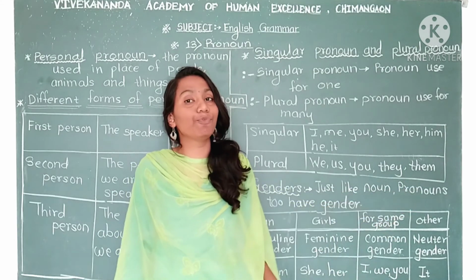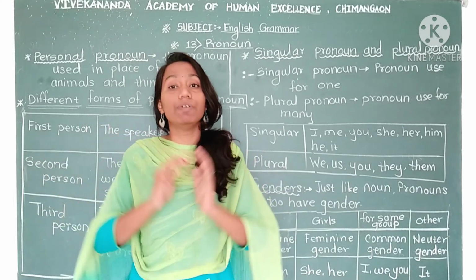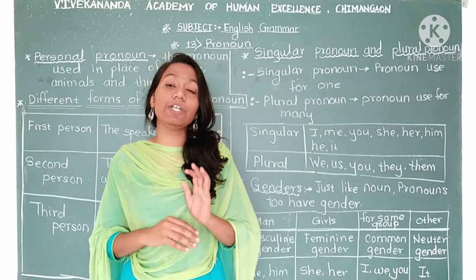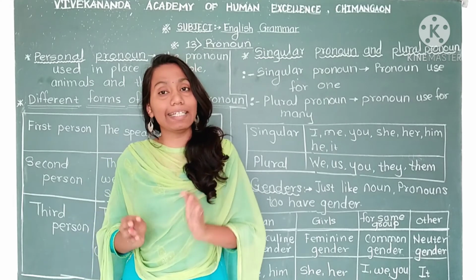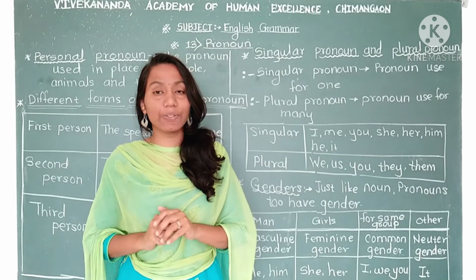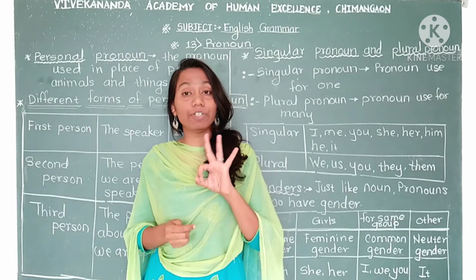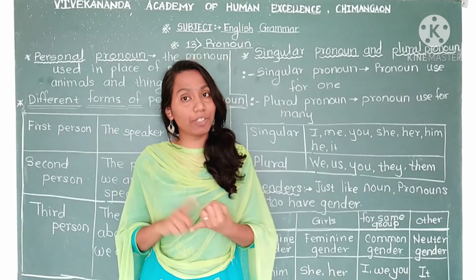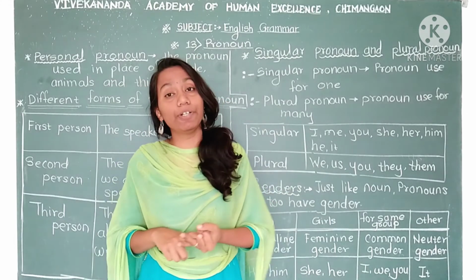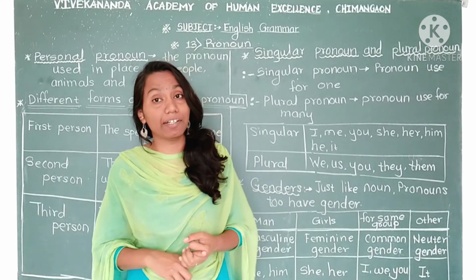Okay. So this way we learn about these three types of pronoun here. We will see some more examples and it will be really very useful for you to understand this properly. Shall I revise this in 2 minutes? In short, I'll revise this here, okay? Which three pronouns do we learn here? Personal pronoun. Then we learn about singular pronoun and plural pronoun. And the last one we learn about genders.